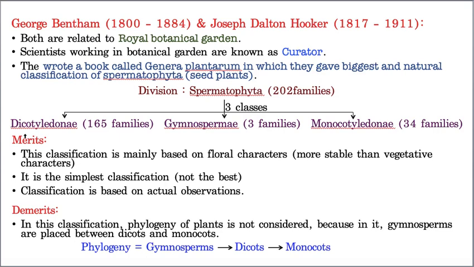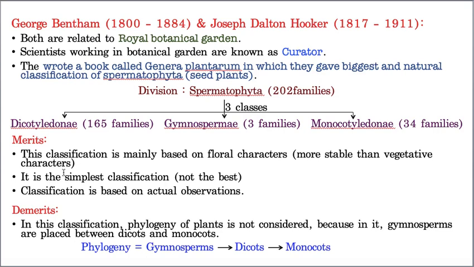So what are the merits? Let us see. Of course, students, before I go to demerits, let me tell you, this is not an approved classification. Why? Just wait for 2 minutes, I'll tell you why this classification is not accepted. But before going to that, what are the advantages of this classification? This classification is mainly based on floral characters, that means sexual characters.